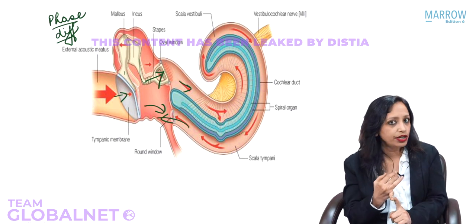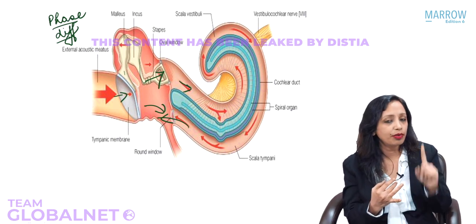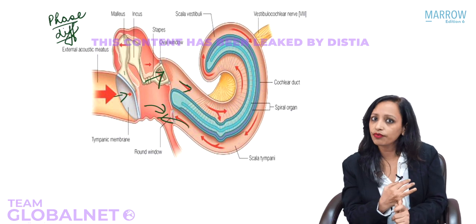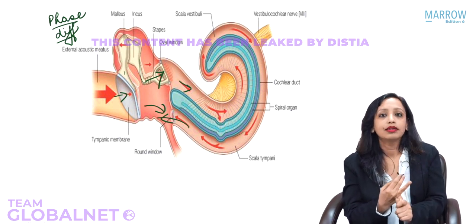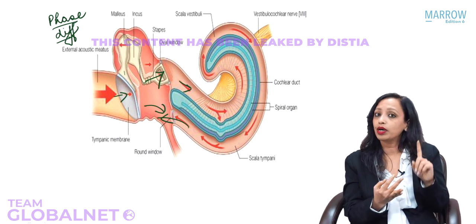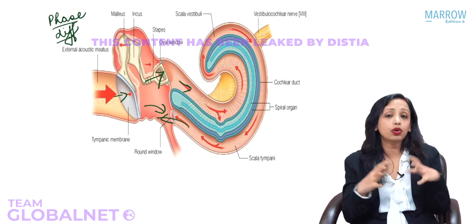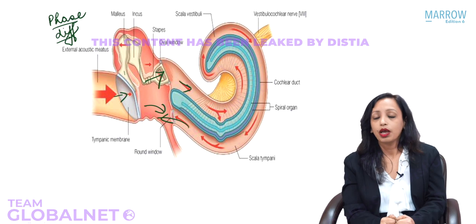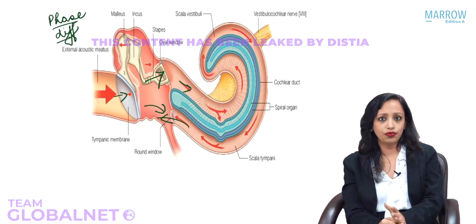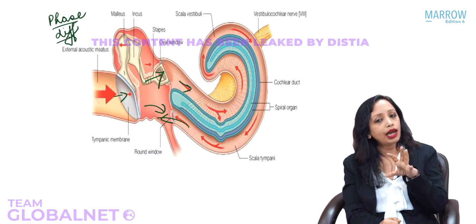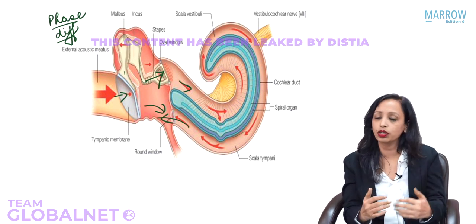Yes, very good. The areal ratio. How much is the areal ratio? What is the vibratory area of the tympanic membrane? 55 millimeters square. What is the areal ratio? Yes, that is 17. And what is the lever ratio? 1.3. What is the total transformer action? 22. So with that, now we start the tests that we do for any hearing loss, the audiological tests.